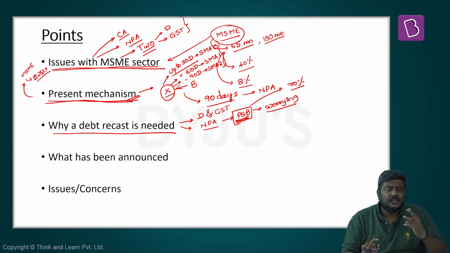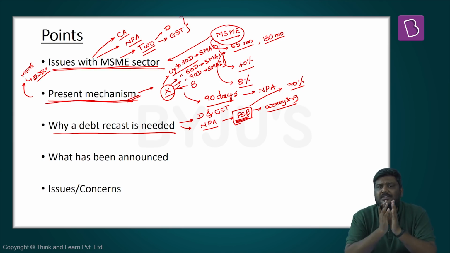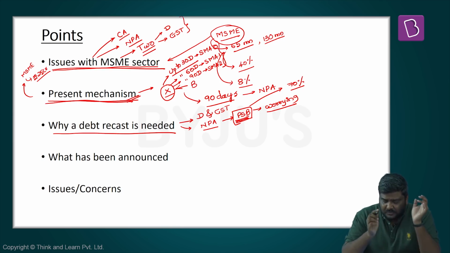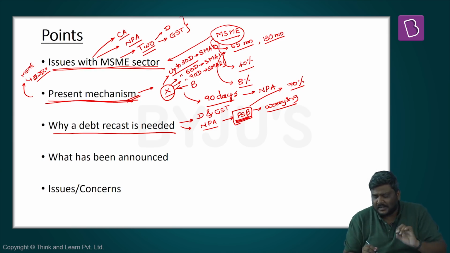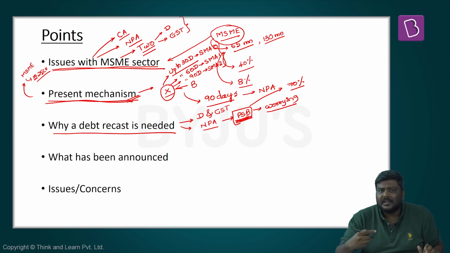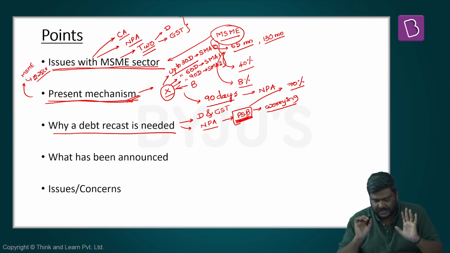And third, the NPAs in the public sector banks are very high, especially on the loans which are given to MSMEs, whereas in the case of private sector banks as well as foreign banks, this NPA ratio is very low. So that is the reason the Financial Stability Report says that this trend of increase in the NPAs of the loans given to the MSME sector by the PSBs is a worrying trend.